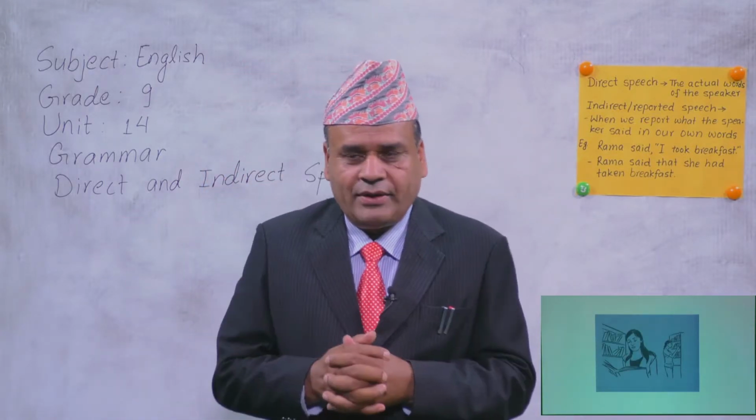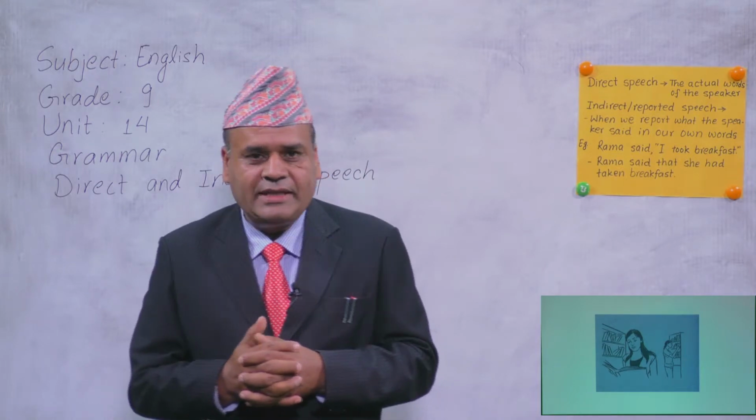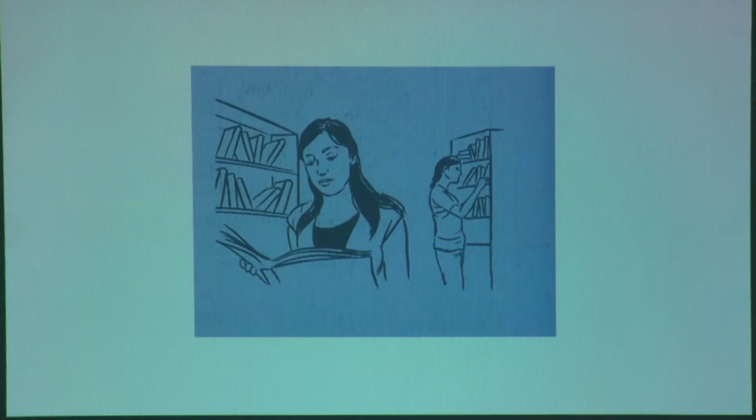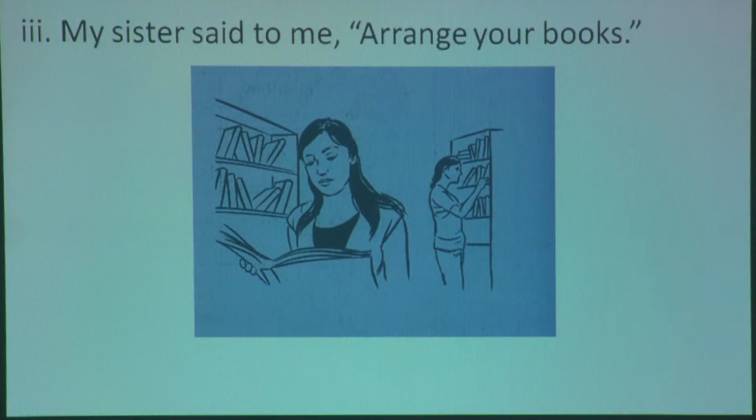And let's look at another picture that you can see in your book in grammar portion, unit 14, right? So what is the picture there? Yes, you can see two girls there. And what is the direct sentence? My sister said to me, "Arrange your books." Okay?